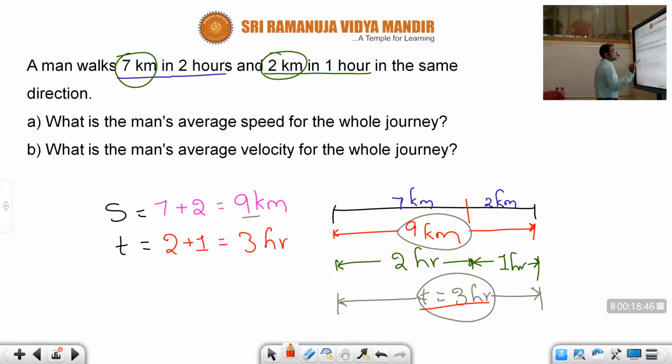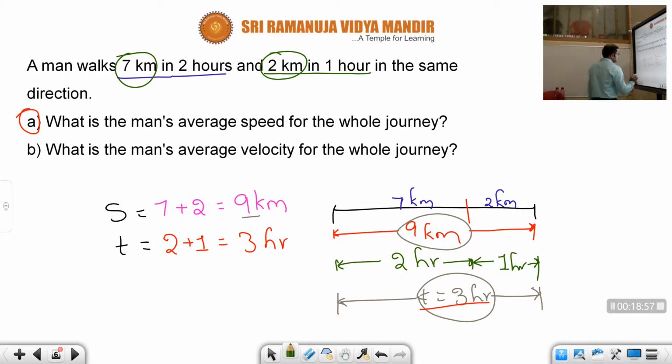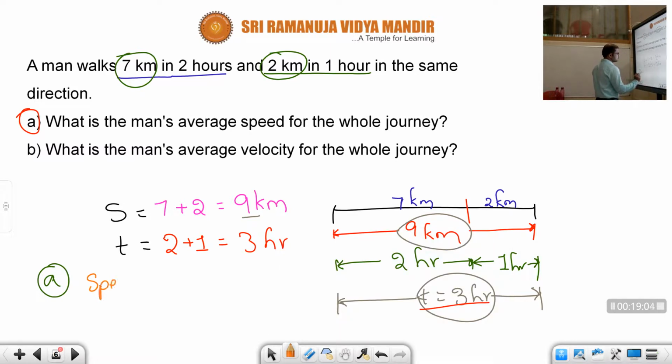So here what is the first question? What is the man's average speed for the whole journey? What is the formula for average speed, children? Average speed is equal to total distance by total time.